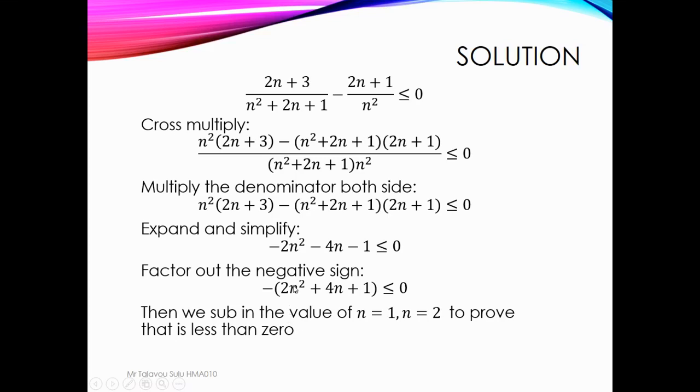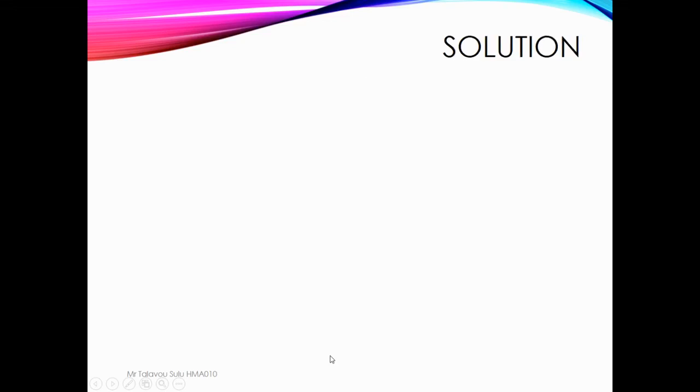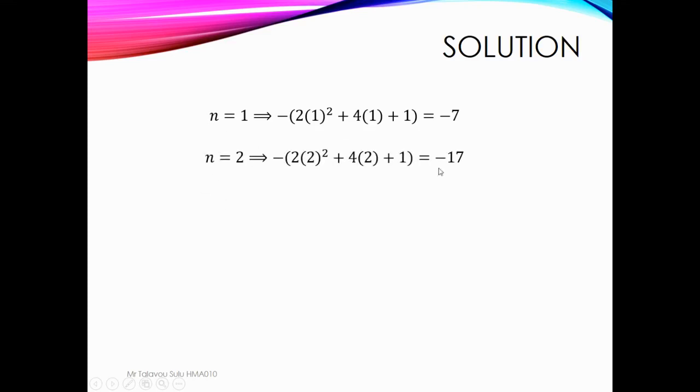So if we sub in 1, and then we sub in 2, what will happen? Yeah, if we sub in 1, we have a negative 7. Sub in 2, we have a negative 17. Does this prove that this value is less than 0?